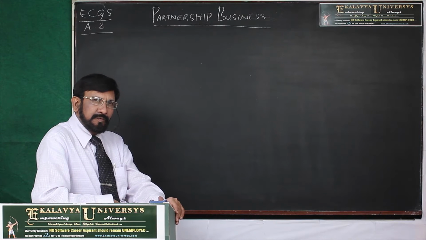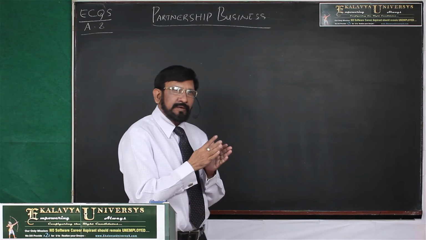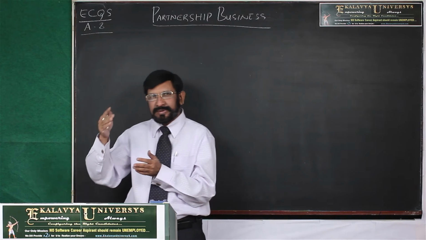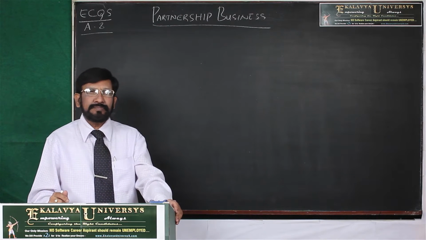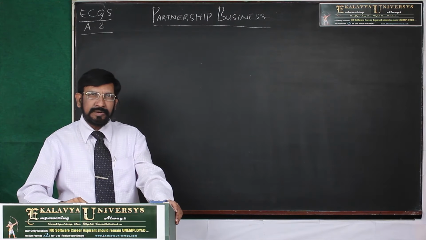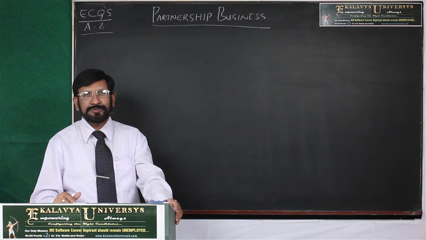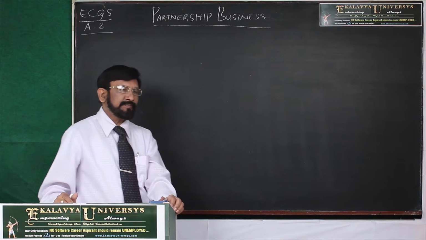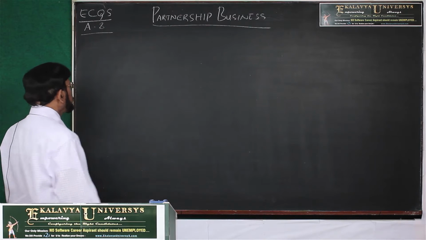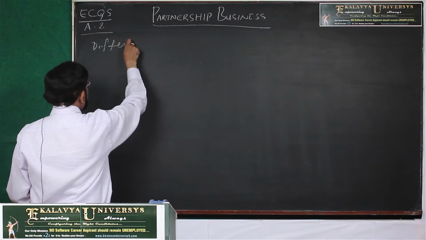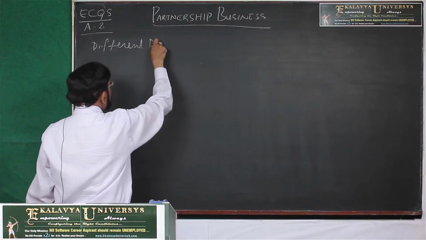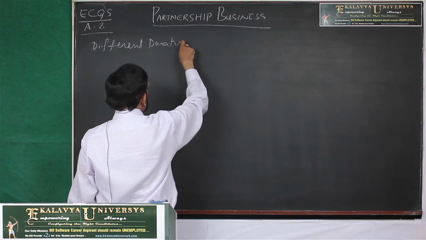Actually, we have to face challenge when the partners retain their capital part of the year. Then we have to calculate weighted average ratios. That point I will explain. Here the issue is different durations of capital.